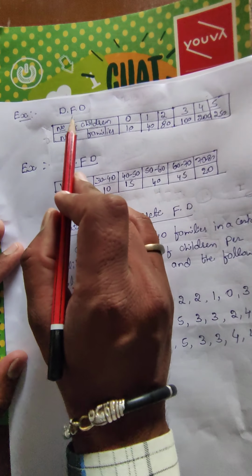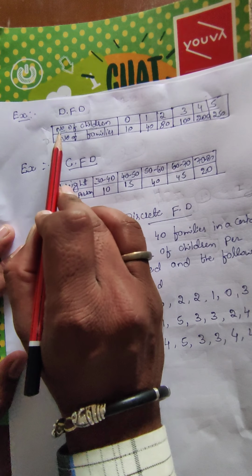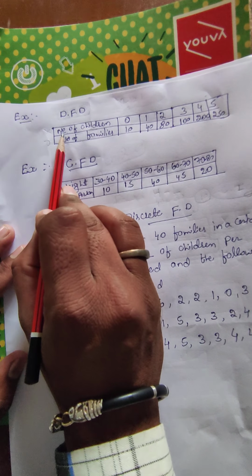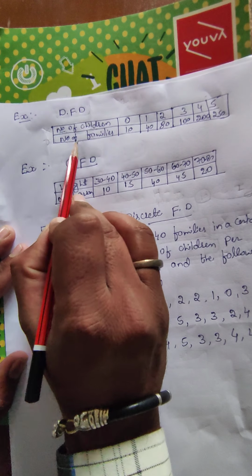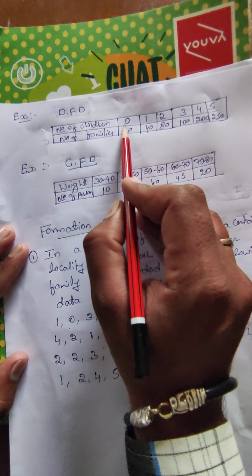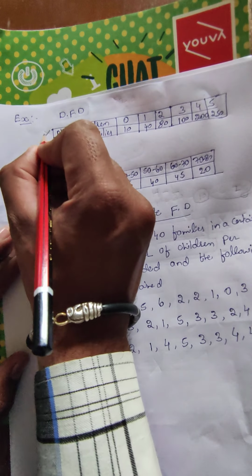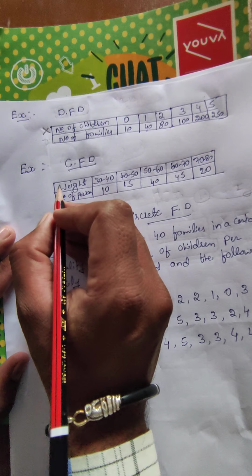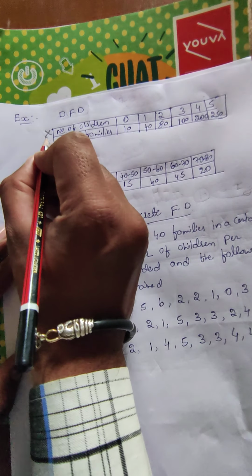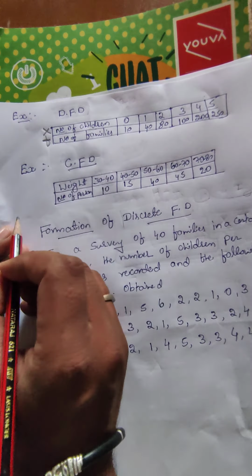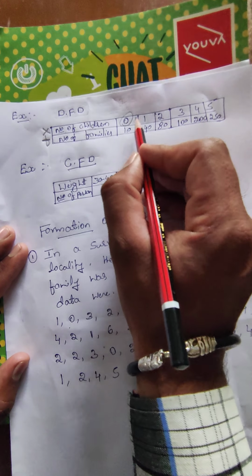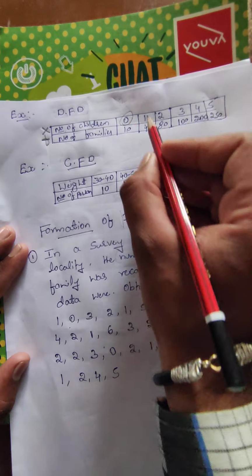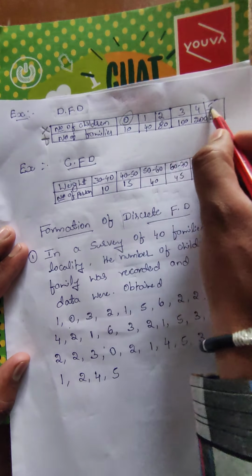Here is an example for discrete frequency distribution. First they give information of the number of children, next the number of families. Number of children we denote as the variable X. Number of families we denote as F, the frequencies. The variables are single values 0, 1, 2, 3, 4, 5. Here there is no class interval.